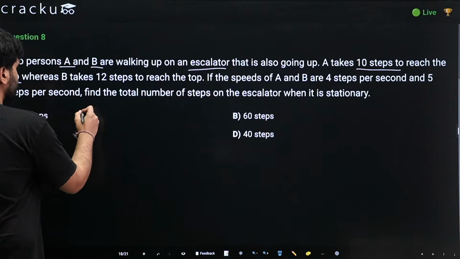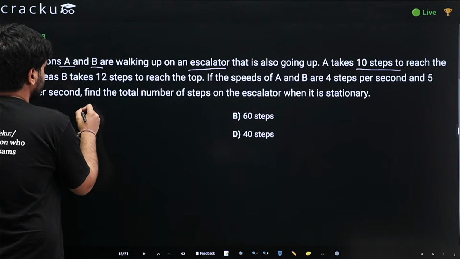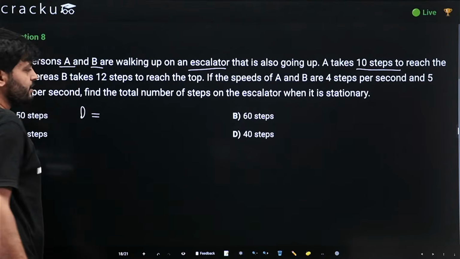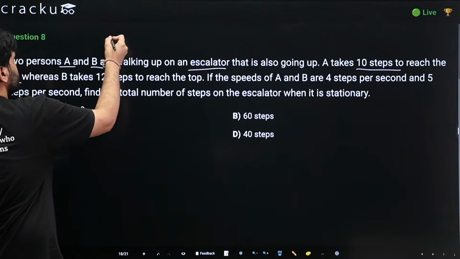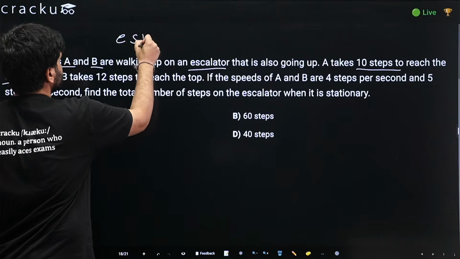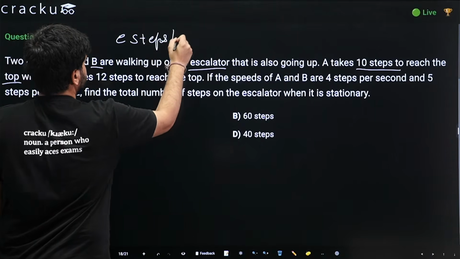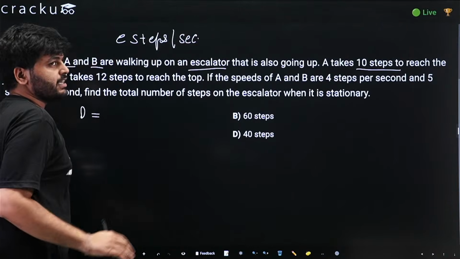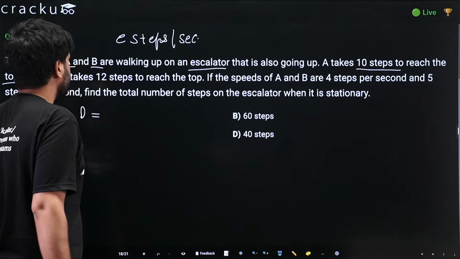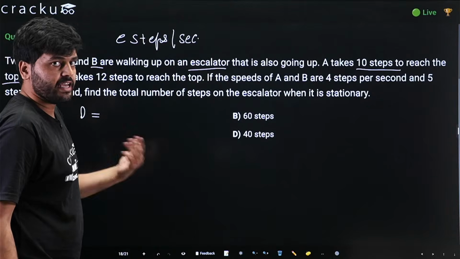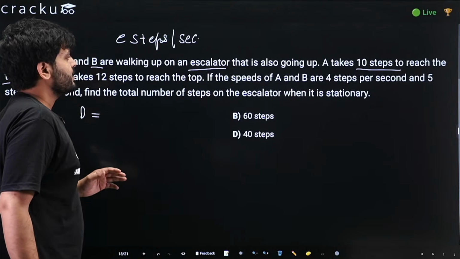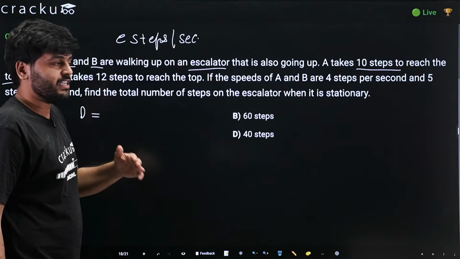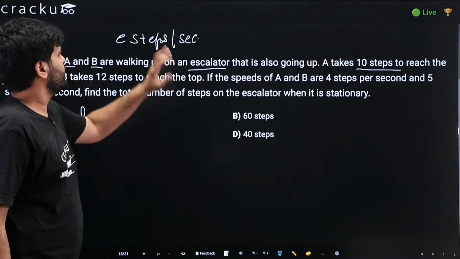So the total steps or distance of the escalator, let us assume the speed of the escalator to be E steps per second, right? So what would be the total distance of the escalator? It would be the distance traveled by A plus the normal distance of the escalator with its speed as E.